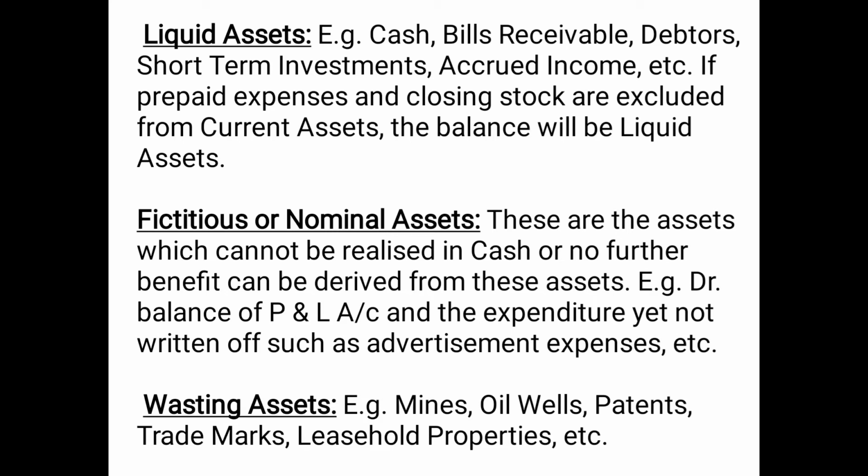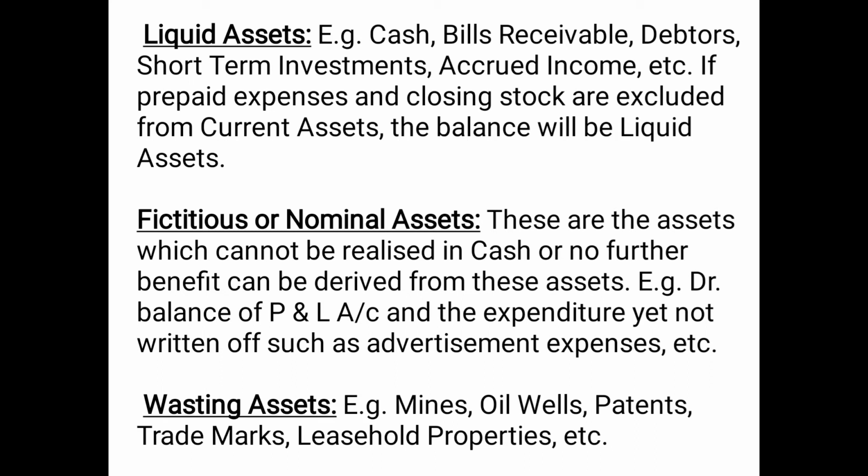It also includes assets which get exhausted with the lapse of time. That means any asset which is for a fixed time period, for example your license for your business. That license has an expiry period. You have to get it renewed after the expiry of the particular period.